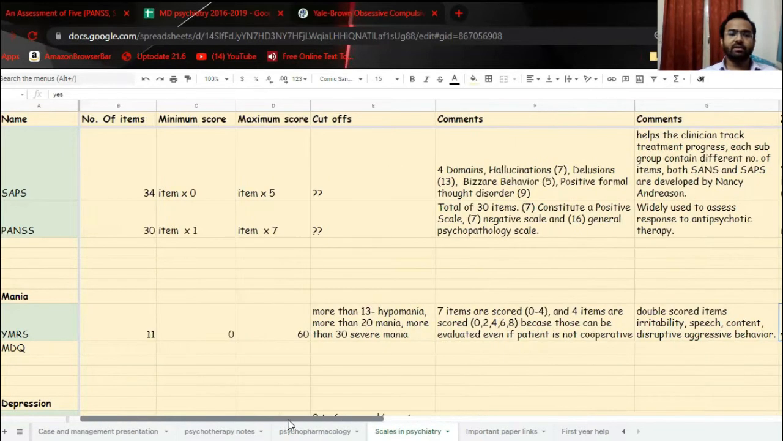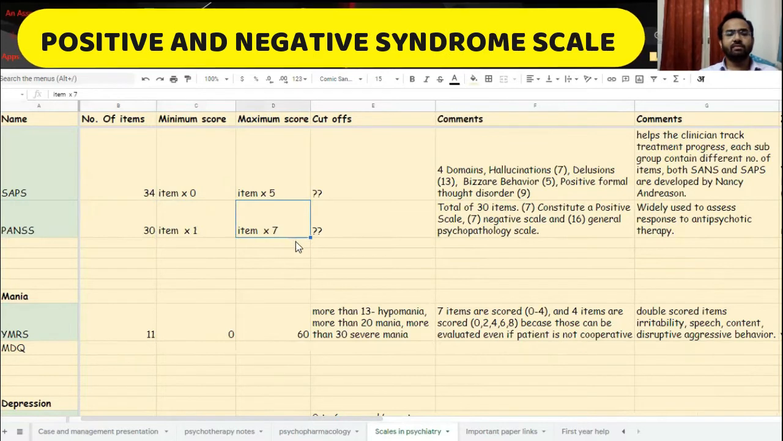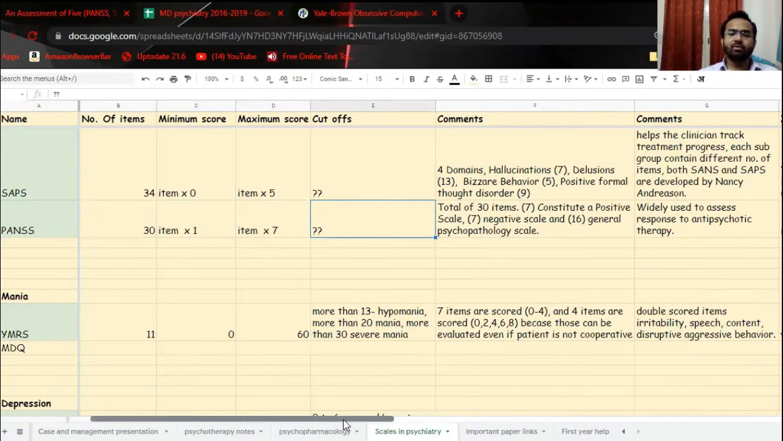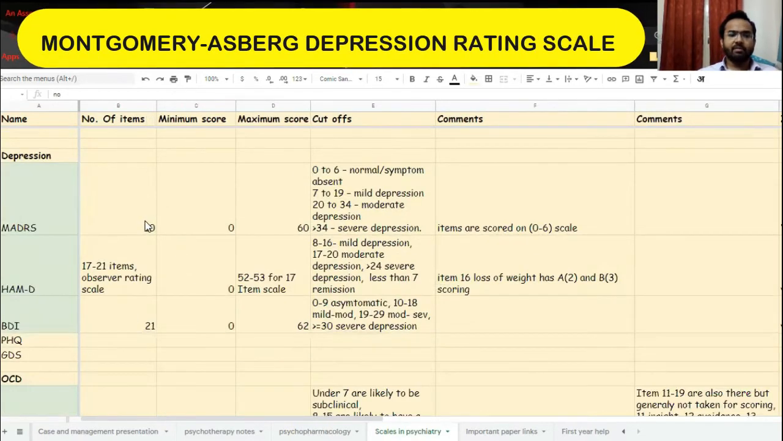So wherever you see that the minimum score of one item can be 0, then 0 will be possible. It was not possible in PANSS. I think we forgot to mention PANSS. PANSS consists of 30 items. Minimum score 1 for one item, maximum 7 for one item. So for 30 items, maximum score would be 210. That is a 30-item scale. So 7 positive symptoms, 7 negative symptoms, and 16 general psychopathology. Widely used to assess the response to an antipsychotic. 0 is not possible. Let's see MADRS.